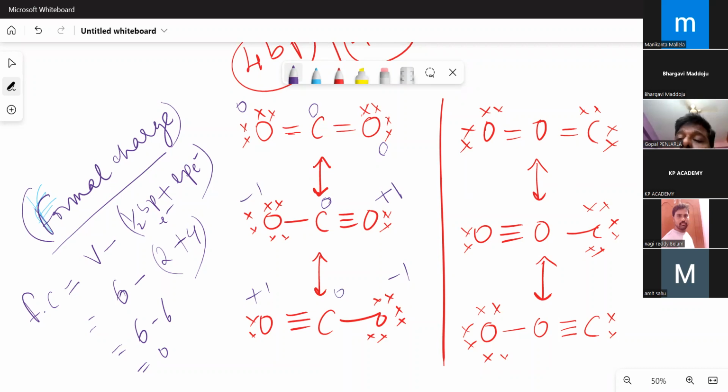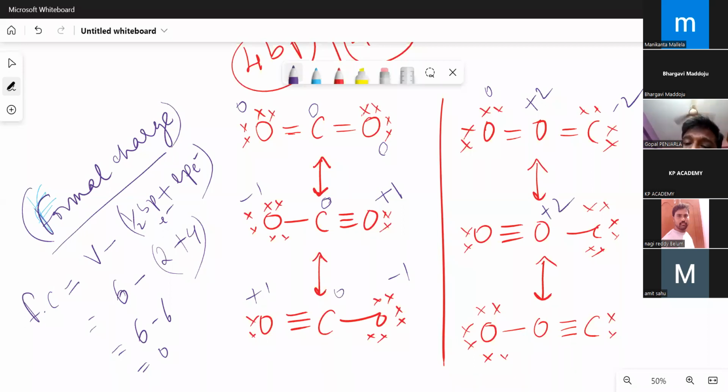Now for oxygen, I come to these structures. Oxygen is forming 2 bonds, so 0. For this oxygen, it should form only 2 bonds, but it is forming 4 bonds. So +2, and this is -2. Carbon should form 4 bonds, but it's forming only 2 bonds. Even by using the formula, you'll get the same thing. Now for this oxygen, again +2. And here for oxygen, what you'll get?